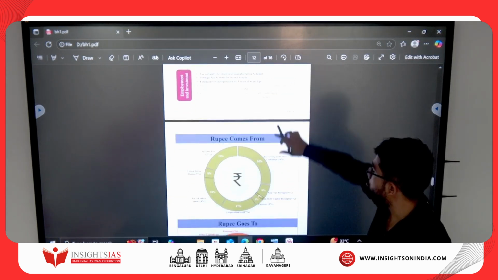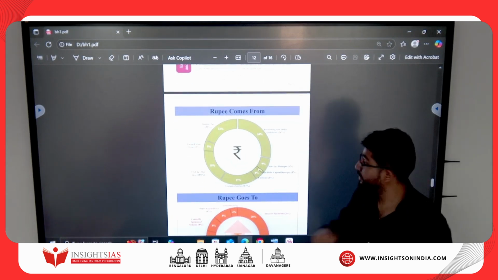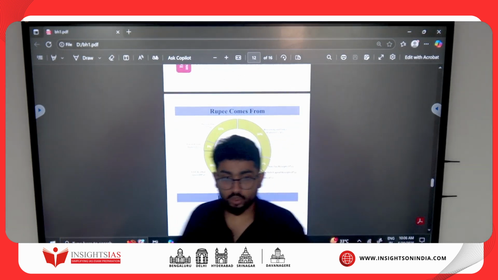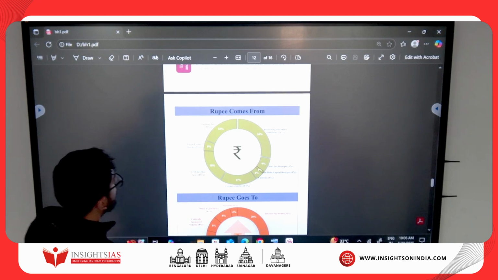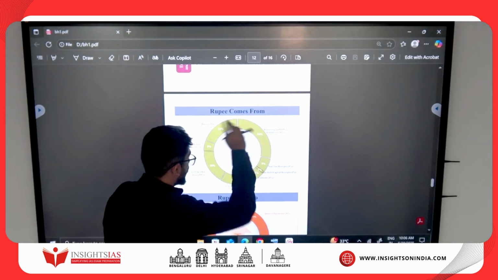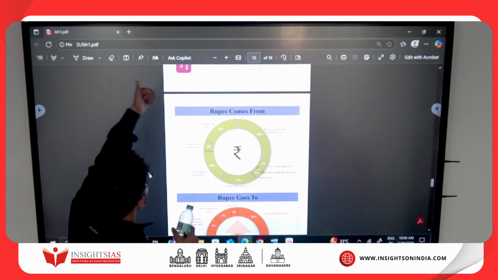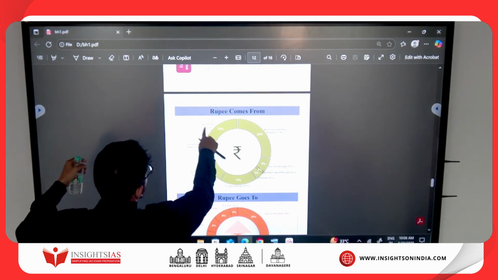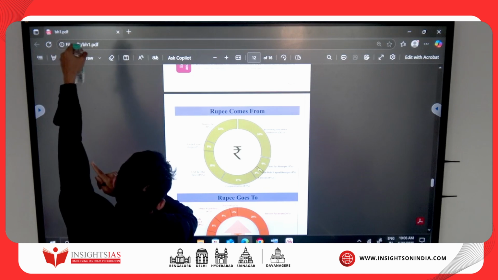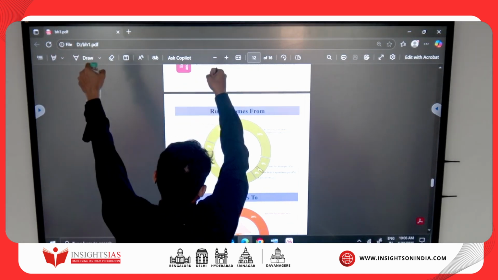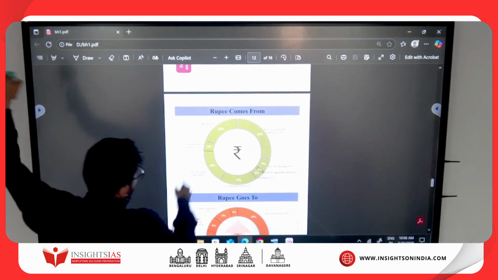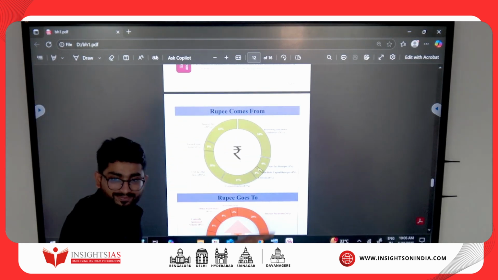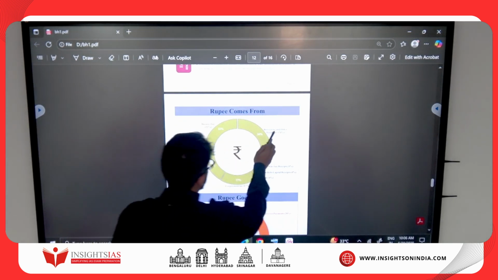And last one, very important, what UPSC could ask you here: where the rupee comes from. So highest rupee comes from what? Borrowings and liabilities. So borrowings and liabilities first, it's more than the rest. Second rupee comes from what? Income tax. So borrowings and liabilities, income tax. Third, it comes from what? GST and other taxes. This is how you do it. Okay. Highest is borrowing and other liabilities.